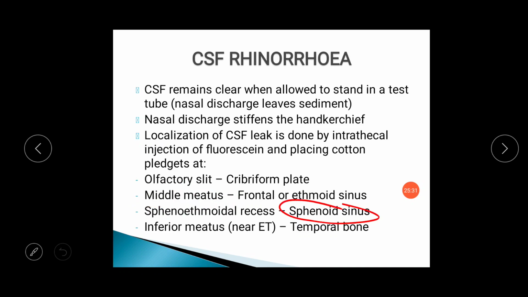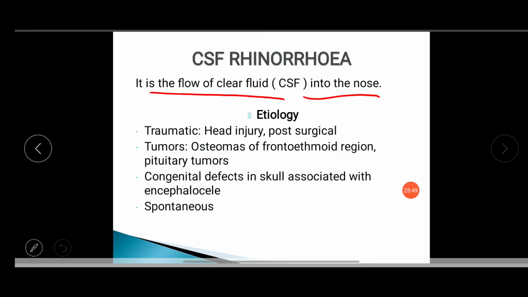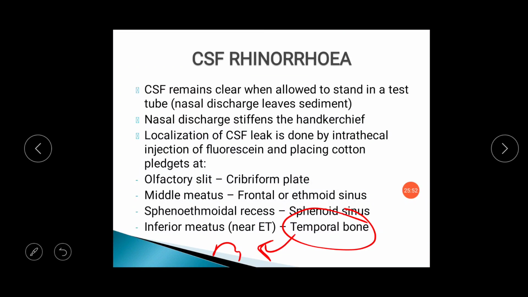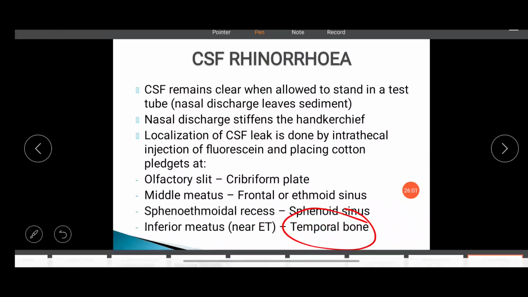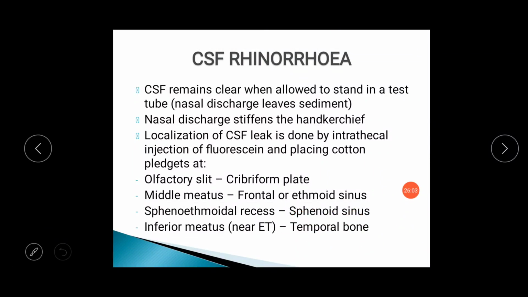For the sphenoid sinus, the dye can reach up to the sphenoethmoidal recess, and whenever there is a bone injury, the dye can reach the nasopharynx. The nasopharynx is situated near the opening of the meatus. By checking which cotton pledgets are stained in the nasal cavity and nasopharynx, we can diagnose the exact site of CSF leak.